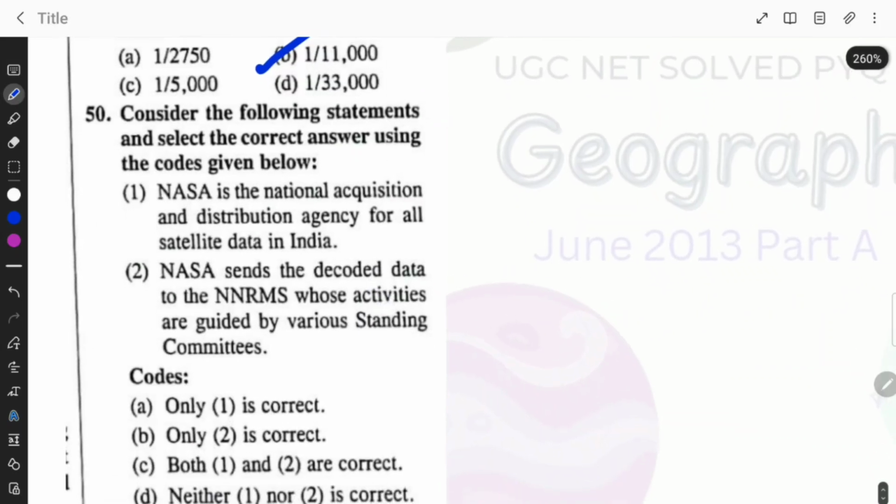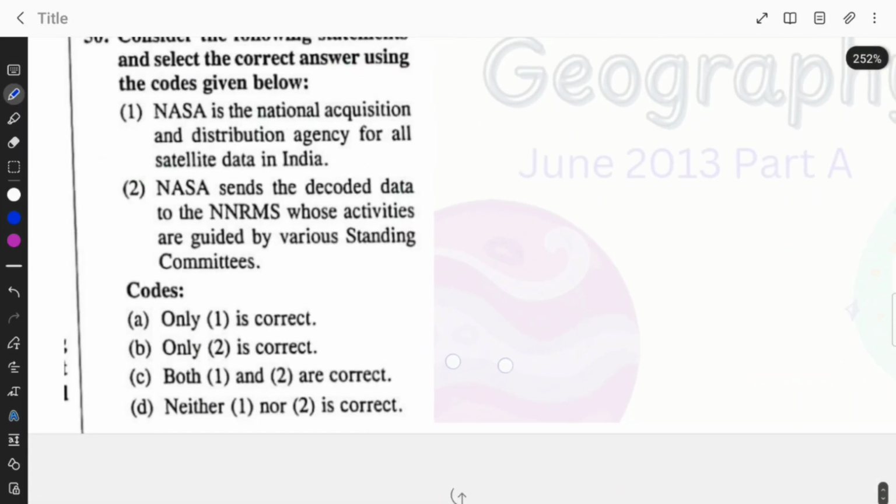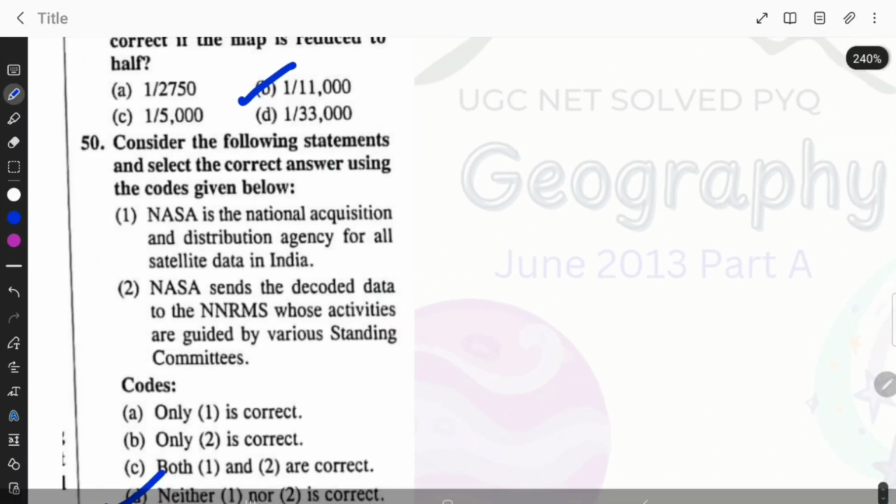Consider the following statements and select the correct answer using the codes given below. NASA is the National Acquisition and Distribution Agency for all the satellites in India. NASA sends the decoded data to the NNRMS, whose activities are guided by various standing committees. So none of the above statement is correct. So option D is the right answer here.